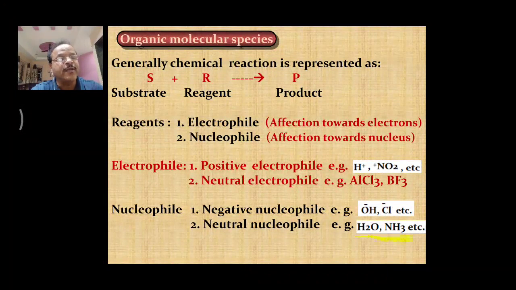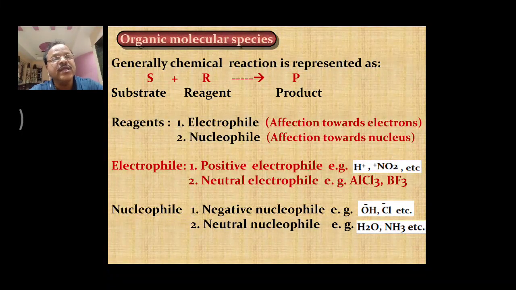For example, H2O and NH3. In H2O, oxygen carries two lone pairs of electrons, so H2O is electron rich. In NH3, nitrogen carries one lone pair of electrons. So again it is an electron rich species, which means it can act as a nucleophile.